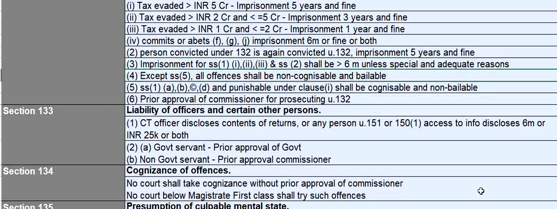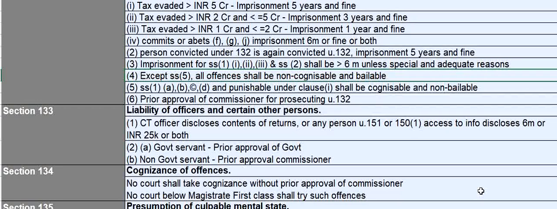Only the offences listed under subsection 5 will be treated as cognizable and non-bailable offences. So cognizable means very serious offences, and they are non-bailable offences. And other than subsection 5, all other offences will be treated as non-cognizable and bailable. These are slightly less serious offences and they are bailable offences.